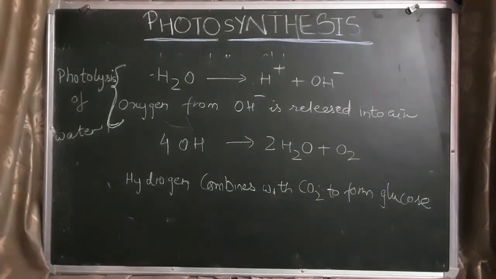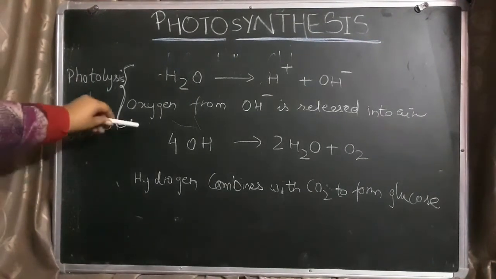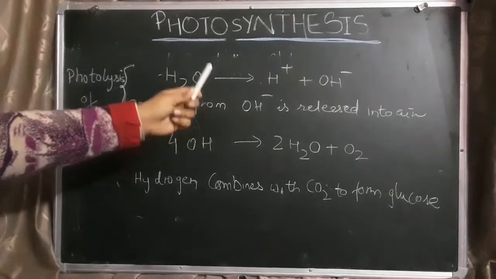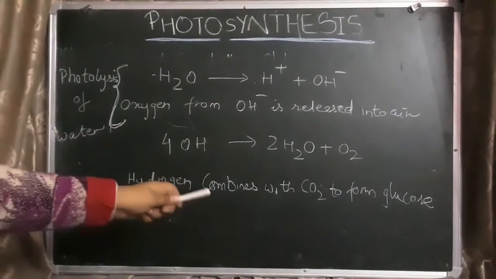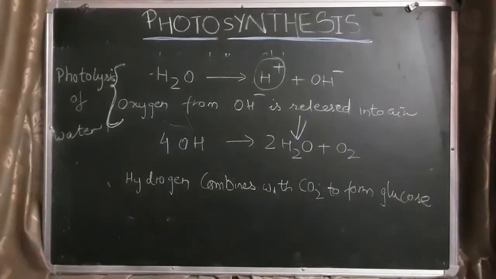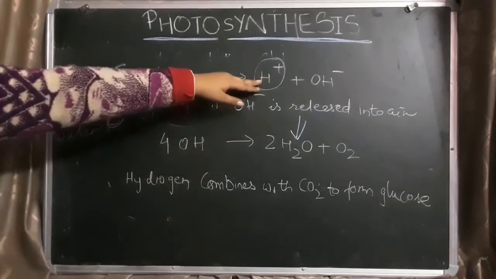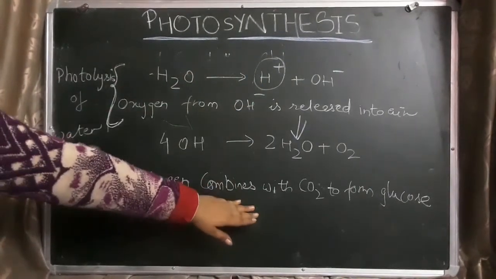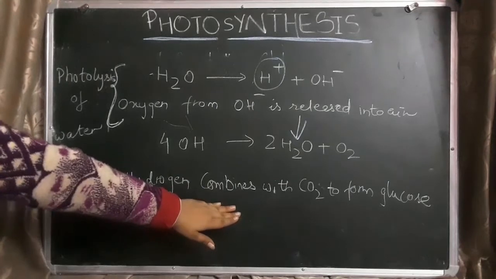This splitting of water molecules into hydrogen and hydroxide radicals is called photolysis of water. Thus, the oxygen from OH minus is released into air. This hydrogen combines with CO2 to form glucose.